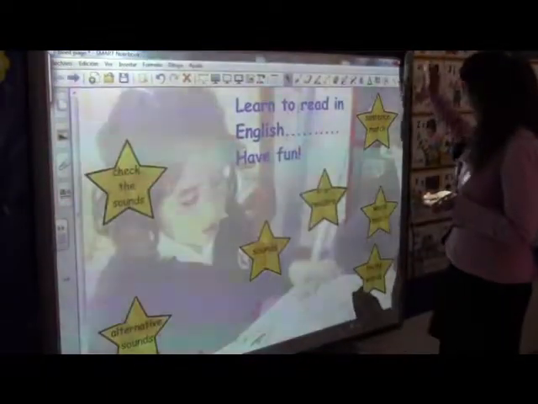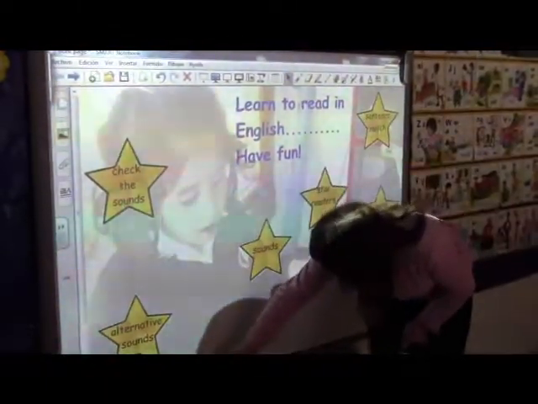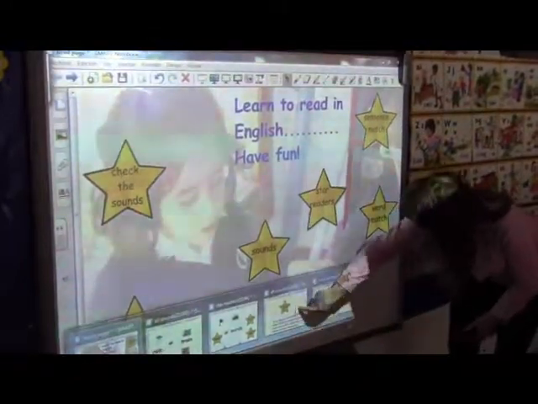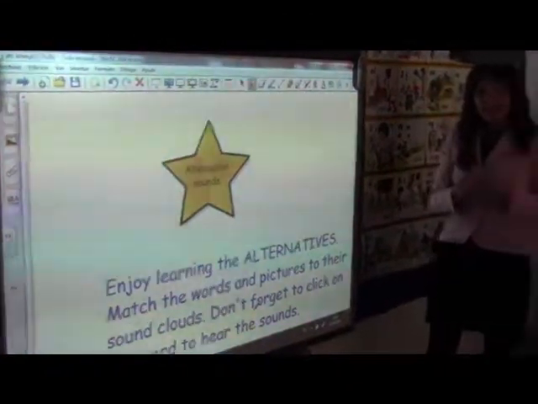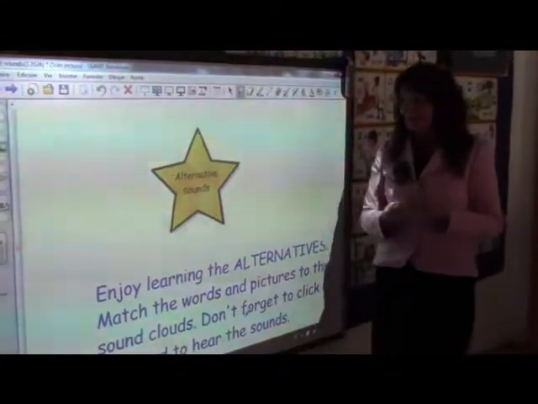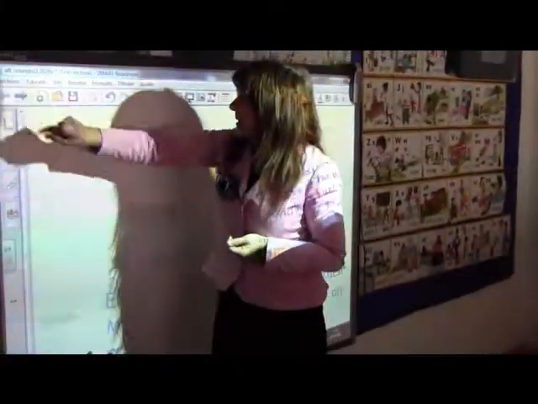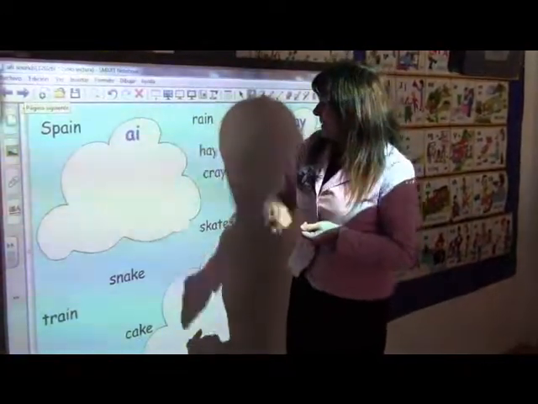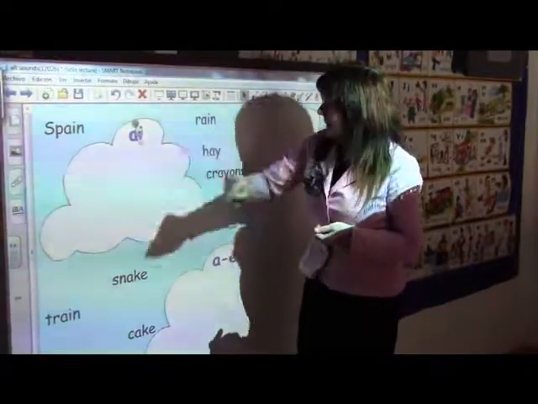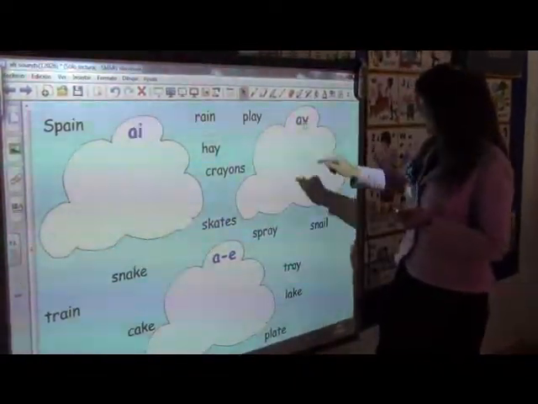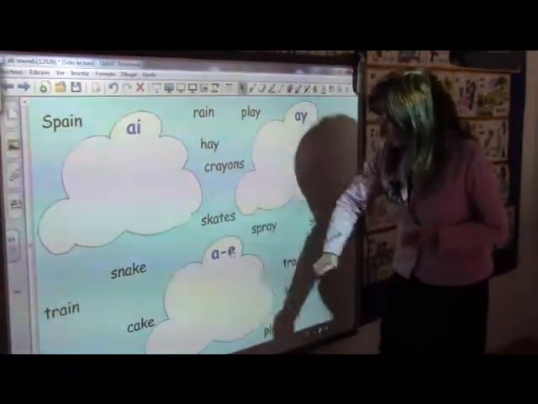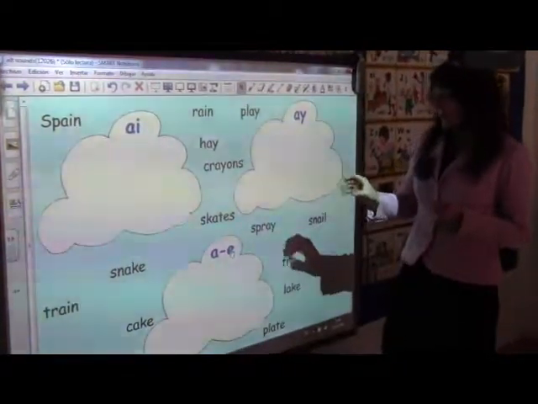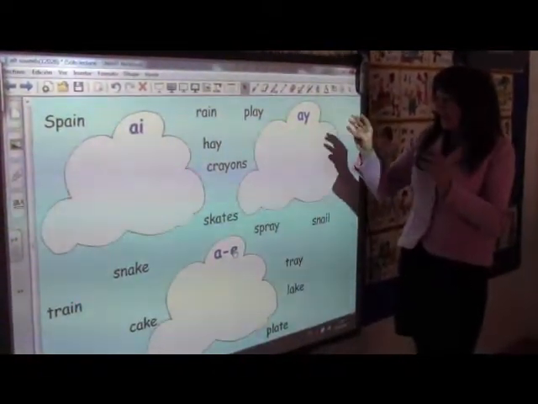Okay. The next part of the process is that the children have to realise that these sounds, the A, can be spelled alternatively, in different ways of spelling, okay? So the A, you can spell the A this way, or this way. Here, the children have to find the correct A, okay?